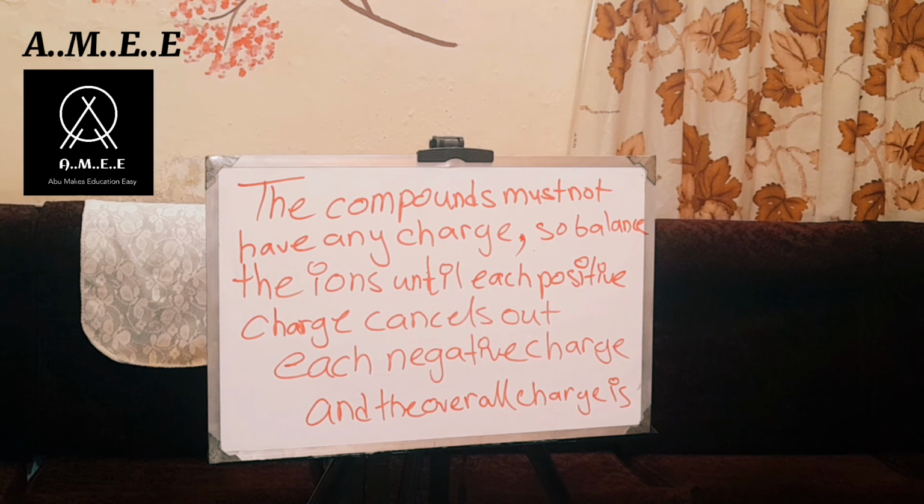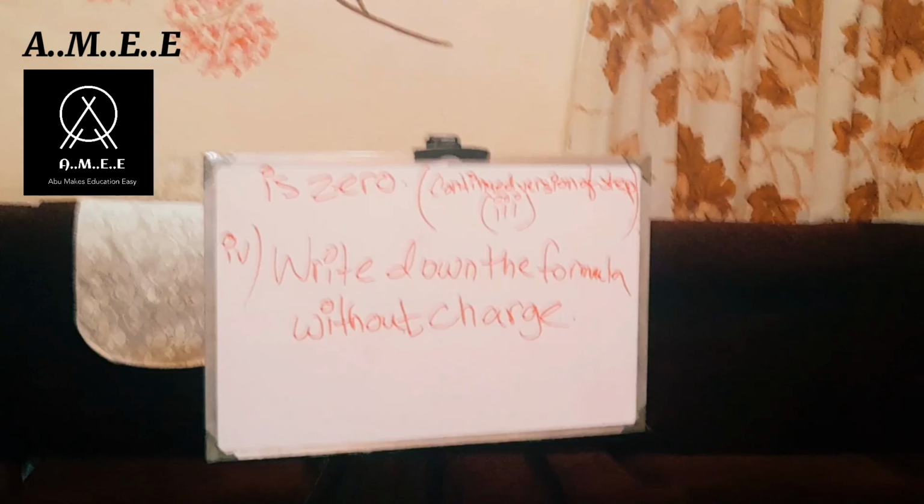কোনো চার্জ থাকে না। কারণ কি, each positive charge cancels out each of the negative charge. এটা আমি আগেই বলেছিলাম যে কোনো কম্পাউন্ড হোক, আয়নিক কম্পাউন্ড হোক অথবা যে কোনো কম্পাউন্ড হোক না কেন, কোনো কম্পাউন্ডের কোনো ওভারঅল চার্জ থাকে না, as each positive charge have to cancel out the each of the negative charge. So if there is any unbalanced charge, first we have to balance the charge so that each positive charge can cancel out each negative charge until the overall charge is 0.